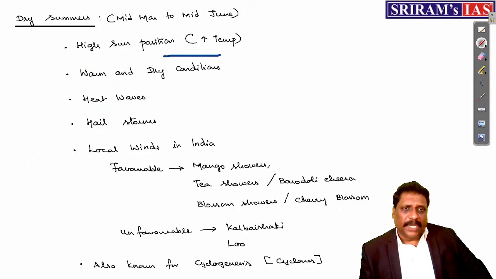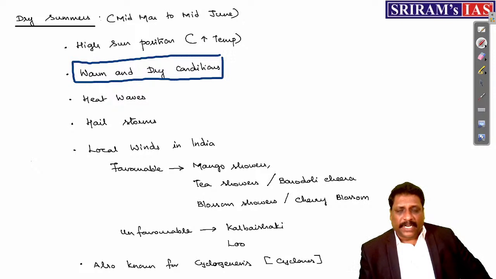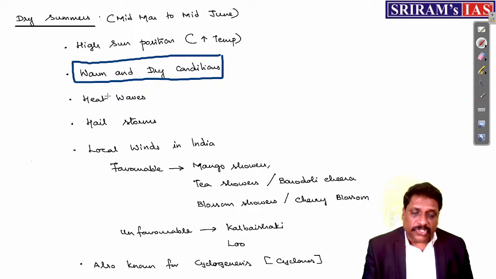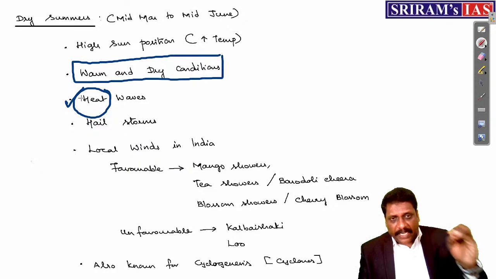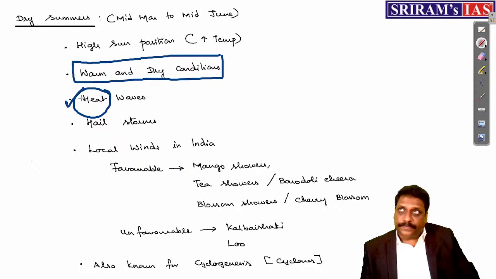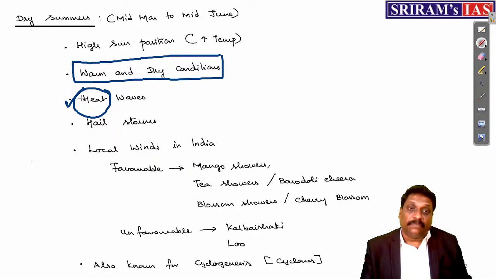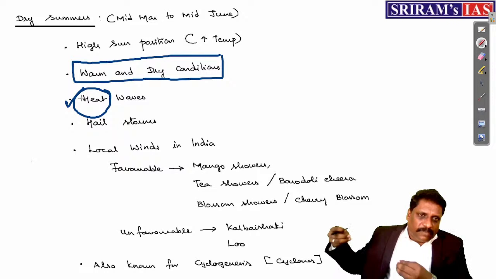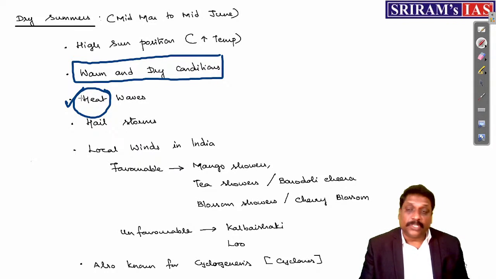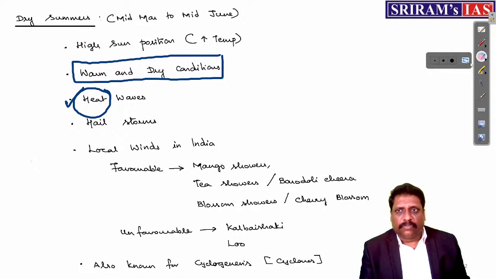Dry summer is known for warm and dry condition. When the condition is warm, the moisture content is very less. Obviously, there is a chance that you may experience heat waves. Am I right? Right now, every time IMD gives you a warning saying heat wave, right? As you move towards the end of May, things will become worse and worse, right? Only the monsoon will give you some relief. This year, a delay of 3 or 4 days is anticipated for the monsoon, right? Even this morning it was there in the news. It is known for heat waves, my dear friends. The season is known for heat waves.